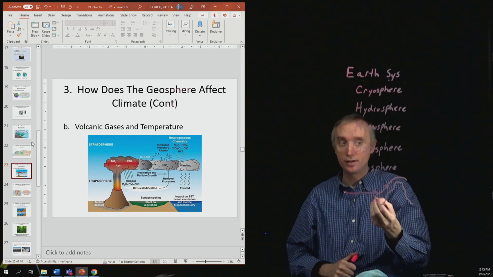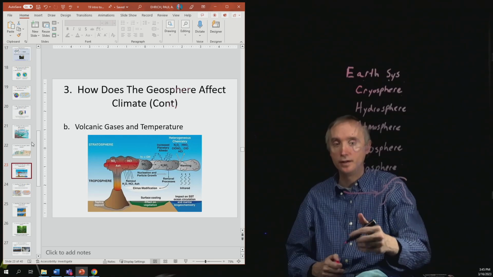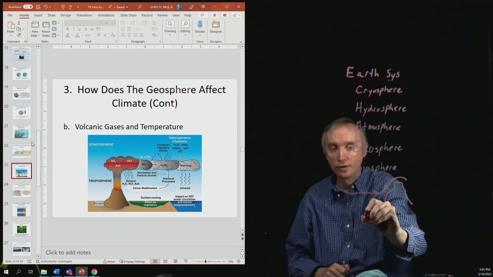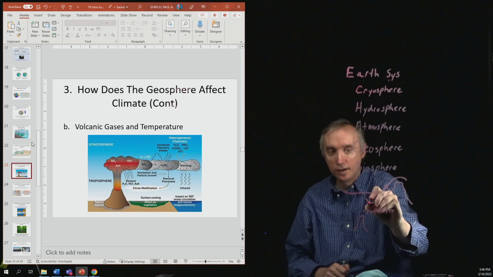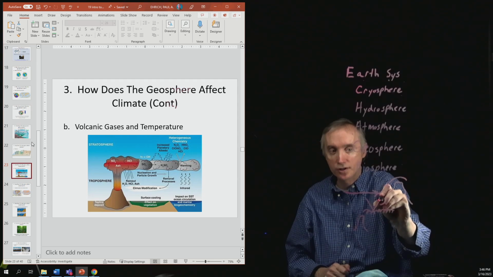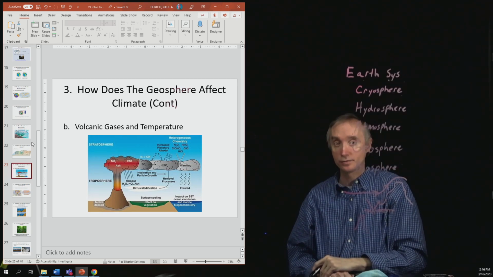Those dust particles are going to block sunlight. So if you've got a volcano over here giving off dust particles, then sunlight coming in is going to ricochet off of those dust particles and go back into outer space.